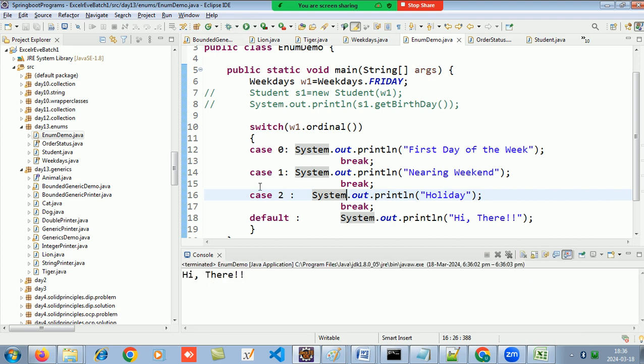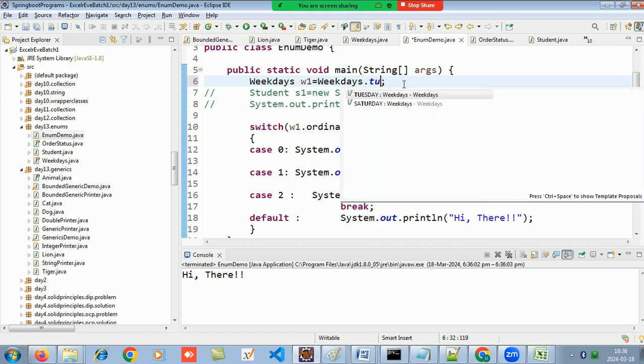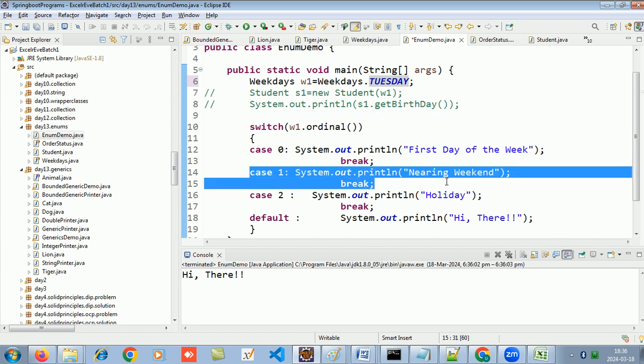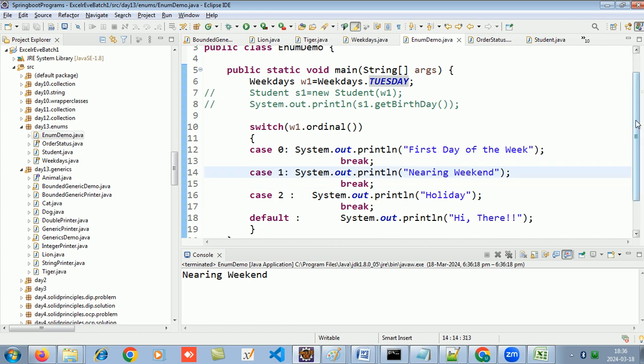Let's say if I take Tuesday, then Tuesday is 0, 1. So we'll come over here. We'll say nearing weekend. Am I understood, guys? So your enums also have an ordinal value.